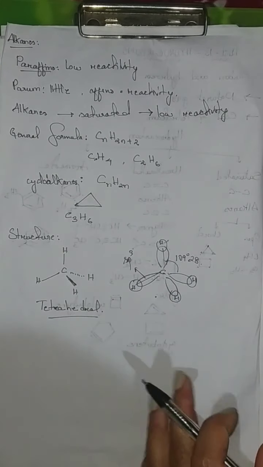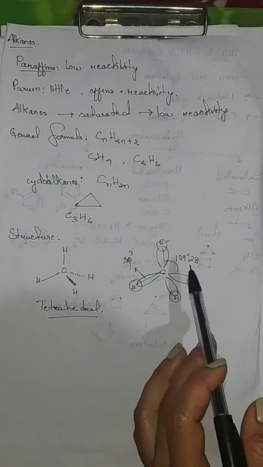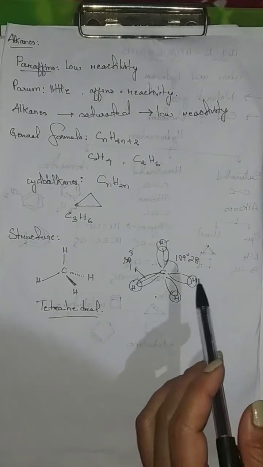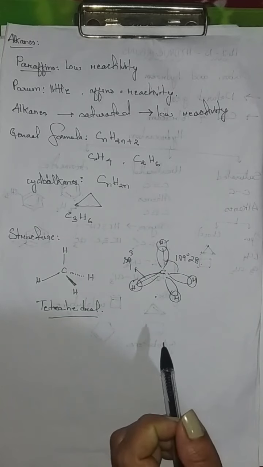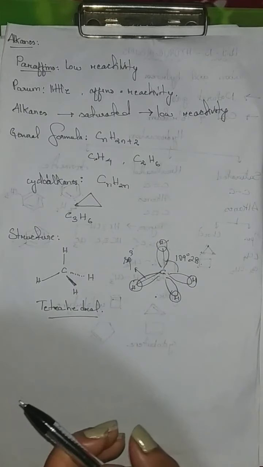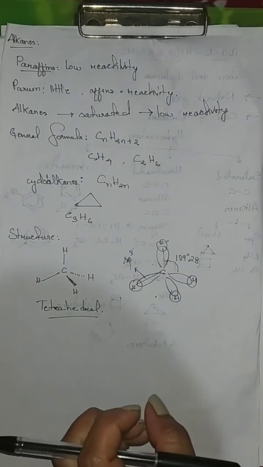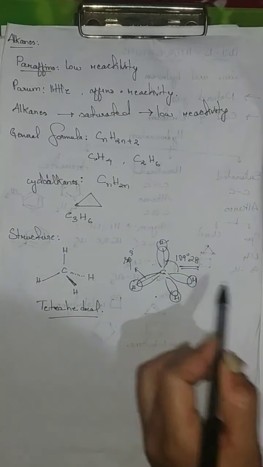Now, in tetrahedral structure, it should be noted that the bond angle is 109.28 degrees. Therefore, in alkanes the structure is tetrahedral with this angle.